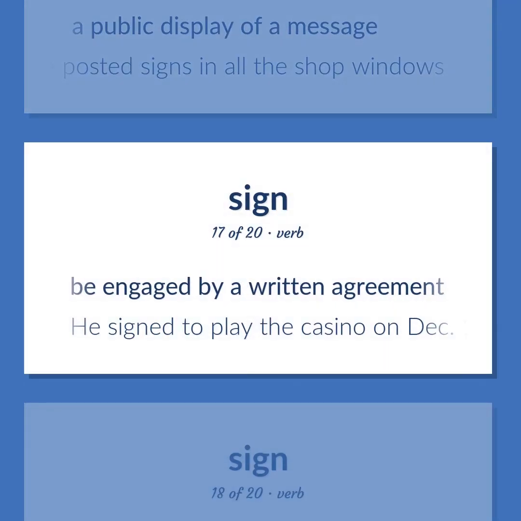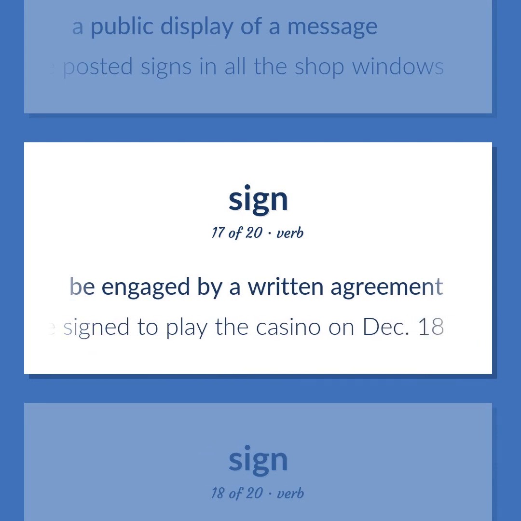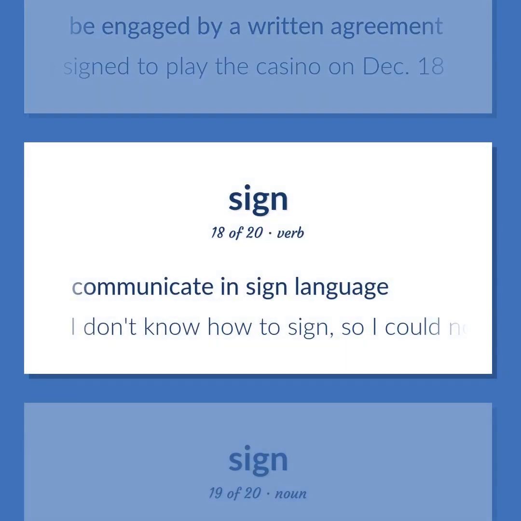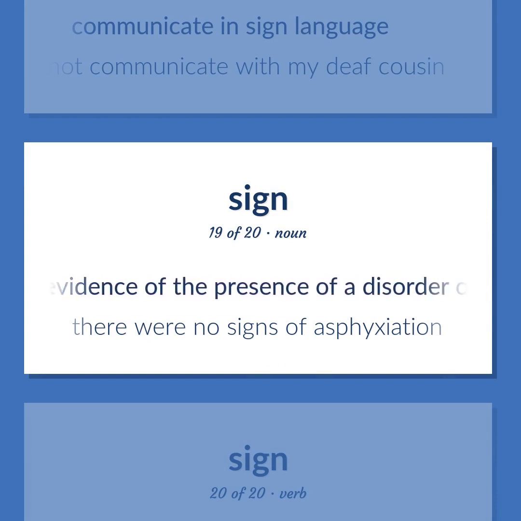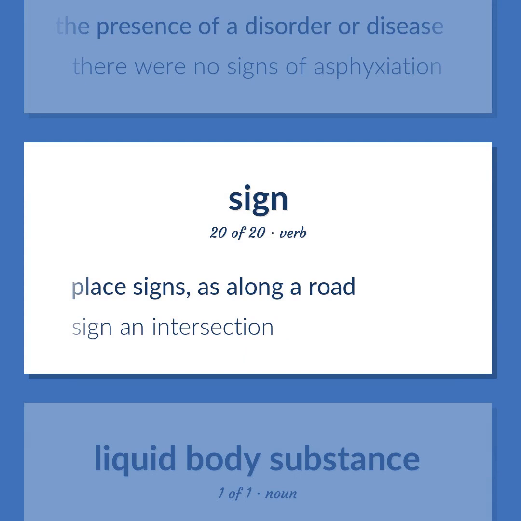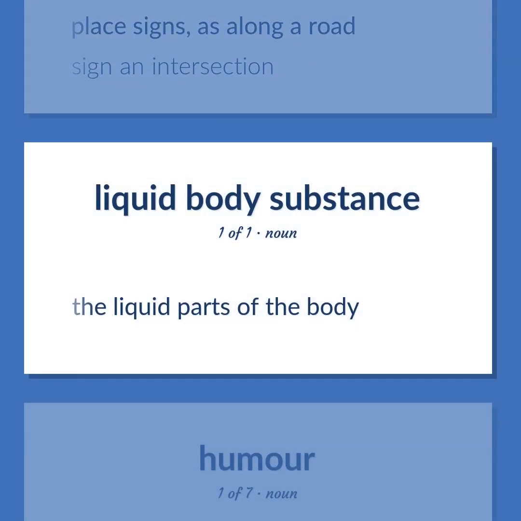Be engaged by a written agreement. He signed to play the casino on December 18th. Communicate in sign language. I don't know how to sign, so I could not communicate with my deaf cousin. Medicine: any objective evidence of the presence of a disorder or disease. There were no signs of asphyxiation. Place signs, as along a road. Sign an intersection.